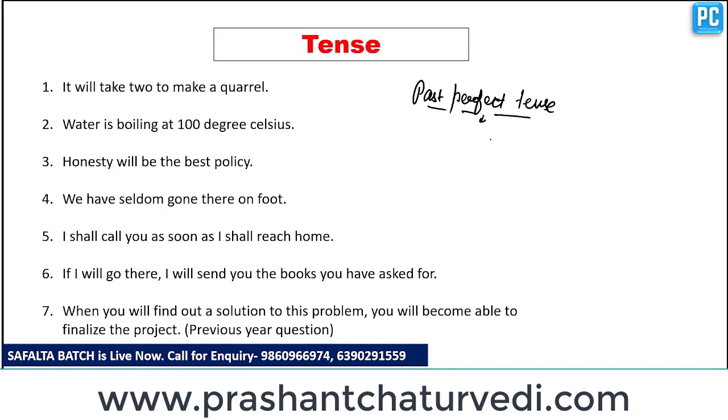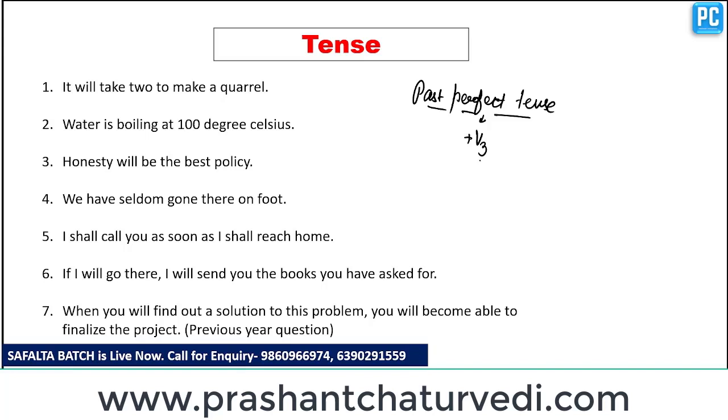The state of action here is perfect. So in perfect tenses we use the third form of verb. Clear? Now we have to identify whether the verb is dependent or independent. The third form of verb is a dependent verb.